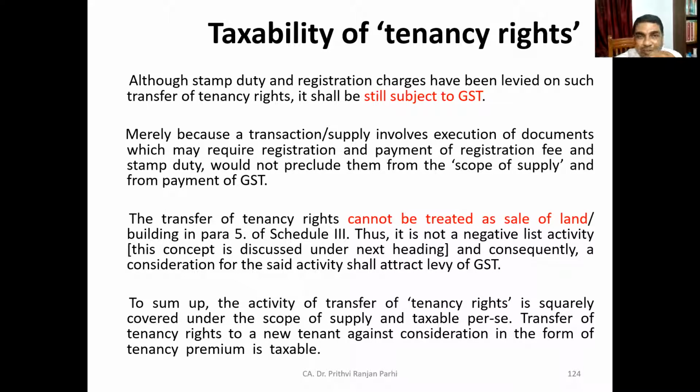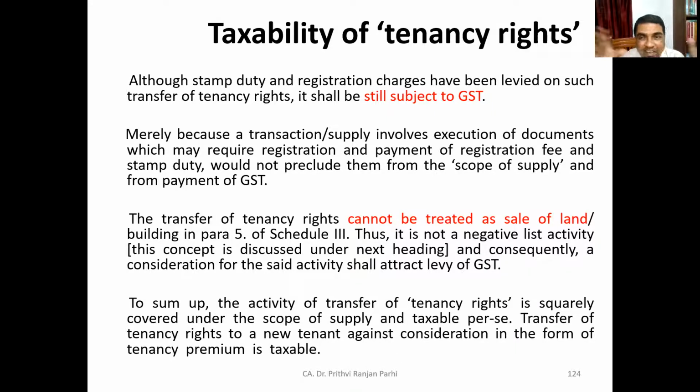Okay, some people may say that when the tenancy right is transferred, in some parts of the country, people might have to pay registration charges, stamp duty, etc. And some people may believe that since stamp duty or registration charges are paid, it will not be subject to GST. No, that argument is not valid. Even if registration charges are levied or stamp duties are paid, the transfer of tenancy right will still be a subject matter of GST. And the transfer of tenancy right cannot be treated as sale of land or sale of building.